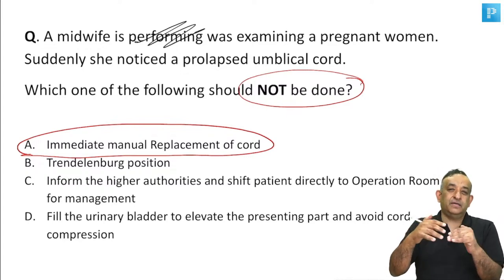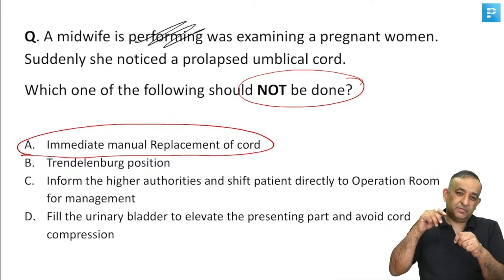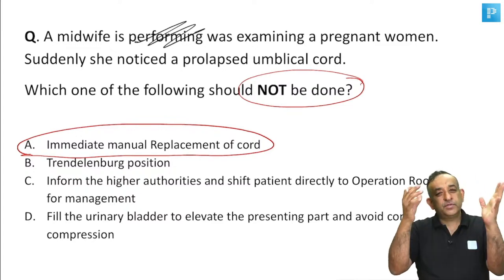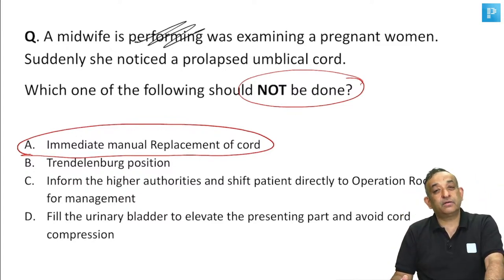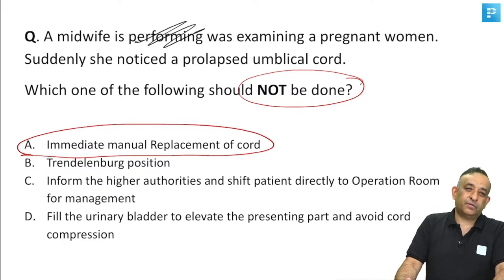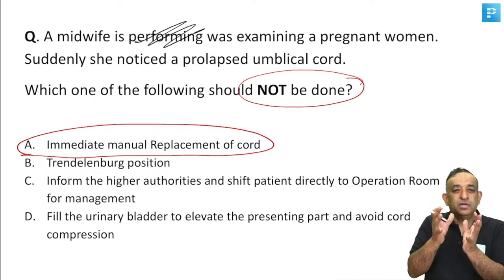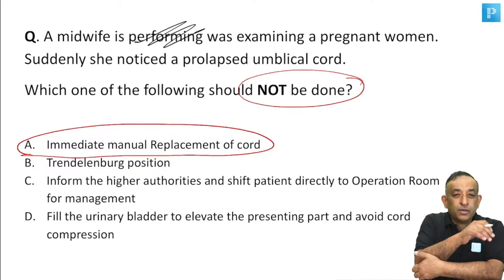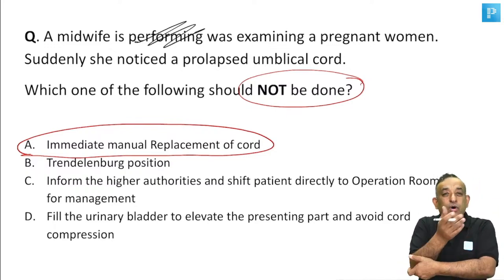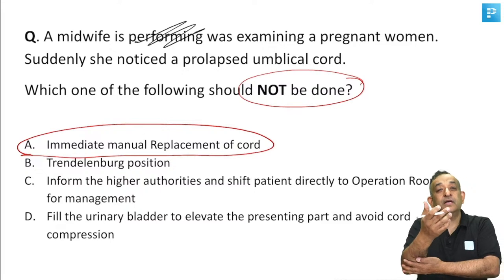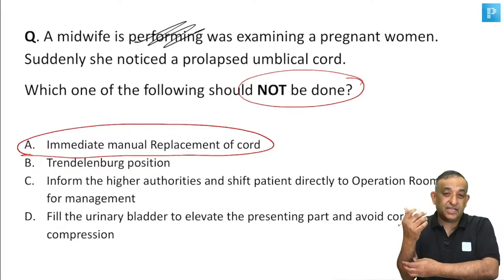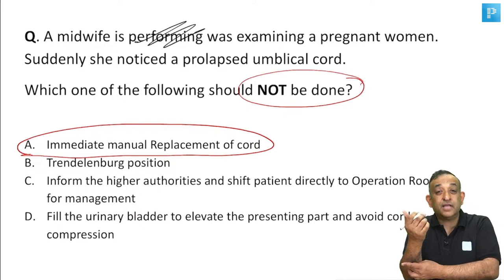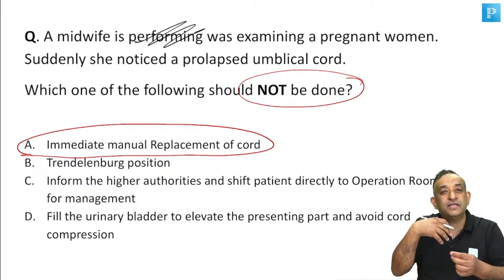When you fill the bladder, from the urethra, you can put a catheter and fill the bladder. Put in around 500 ml to 1 liter of saline you can put in the bladder, and that will promote the head getting higher in the uterus. It will prevent the head going into the pelvis, a big bladder. So all of us know a full bladder will prevent engagement of the head. So that's why in labor, women are encouraged to empty their bladder. So that's why if you fill the bladder here, it will encourage the head to go up.